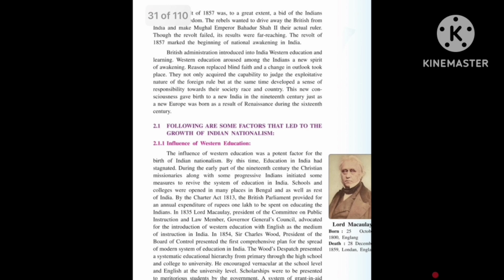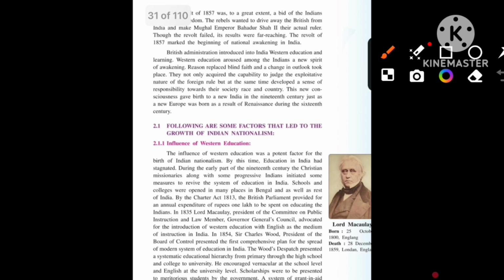When Indians started getting educated, what happened? Reason replaced blind faith, because earlier, when they were not that educated, they used to believe anything and everything and were easily exploited. But when they started getting education, reason replaced blind faith.